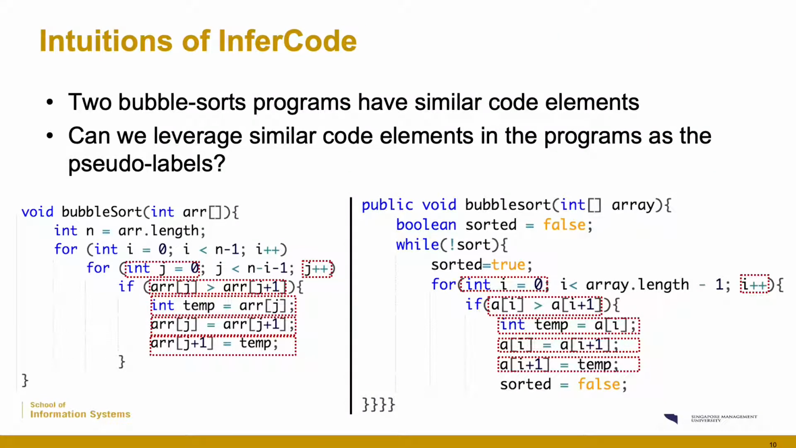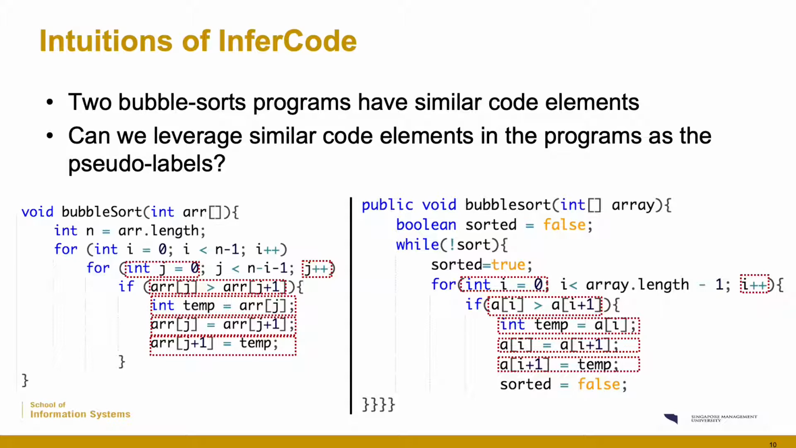So what is the task in our InferCode? To give an intuition, we can start with a simple example. There are two bubble sort programs here. Although they are written in different ways, there are still some similar parts of the programs, such as the initialization in the for loop and the assignment to swap the elements of the array. With such an observation, the question is whether we can leverage such similar parts in the programs as the pseudo labels. Because they are similar, of course, they should be close in the vector space.